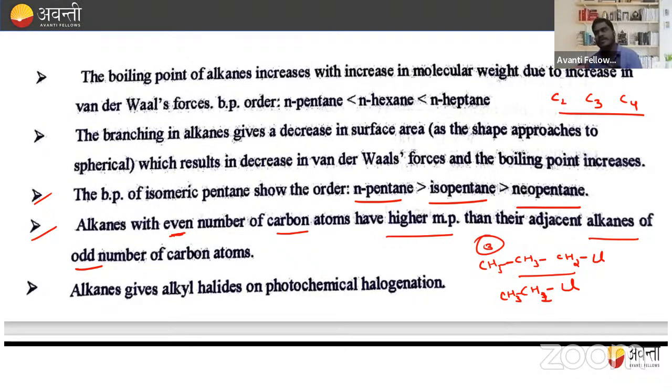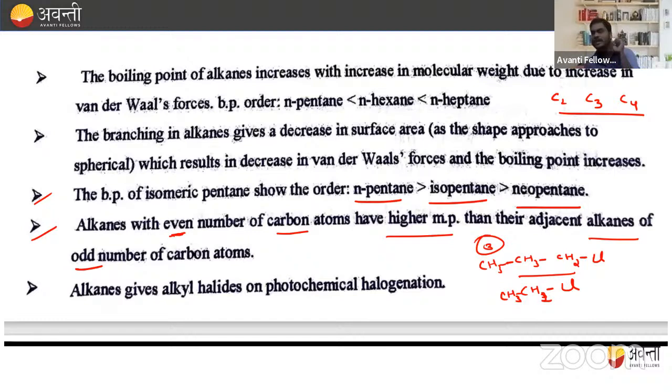If given 7 carbons and 4 carbons, which will have a higher melting point? Don't say blindly that 7 carbons will have more. Just point to remember here: only adjacent alkane. Adjacent alkane means, understand this, it is not at all that if someone says 7 is odd and 4 is even, then 4's will be higher. No.